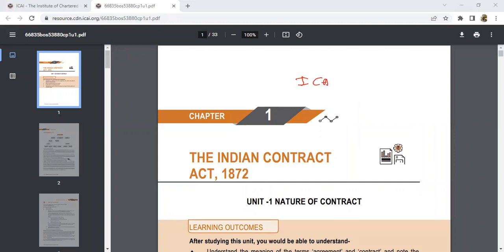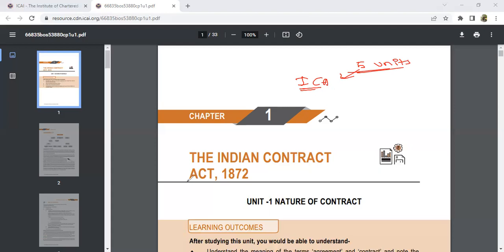Before going on to this chapter, you might have studied the law before, or you might not have studied the law. So today I'll tell you in detail what the law is, and what things are going to be studied in this chapter. Totally in our law, we have five units. In those five units, we have sub chapters. In that, the first unit is our Indian Contract Act 1872.